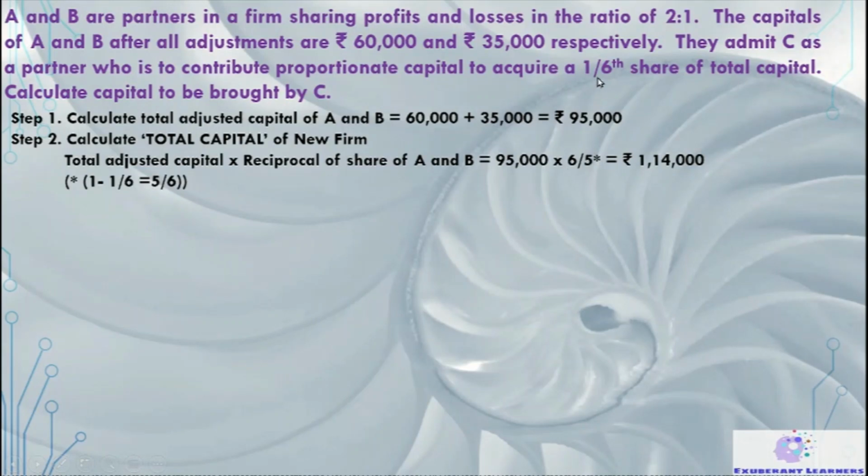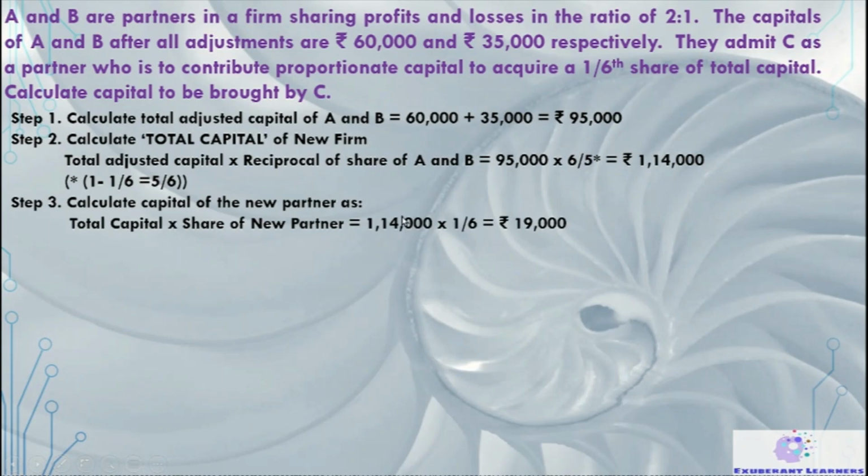The new partner is coming for a 1/6 share, so it will be 1 minus 1/6, which comes to 5/6, and the reciprocal will be 6/5. This way we got the total capital of the firm. Now we are going to calculate the 1/6 part, which the new partner is going to bring.